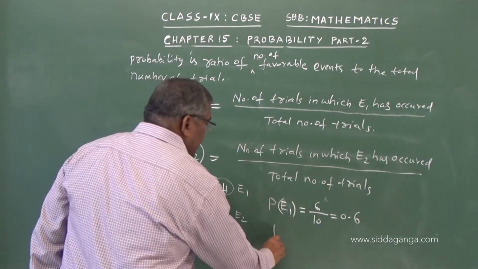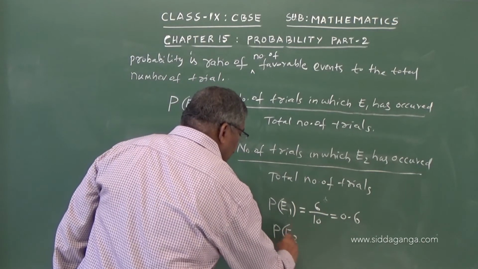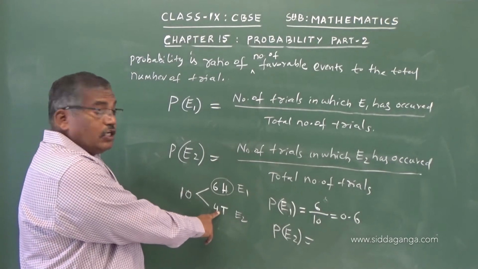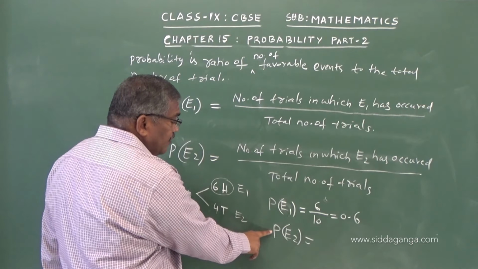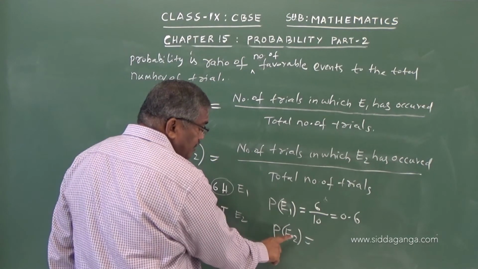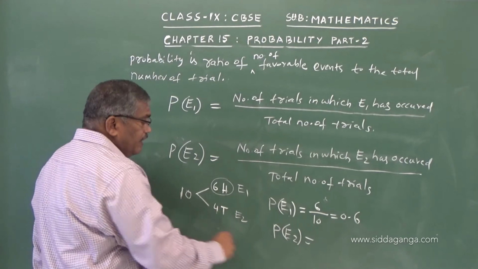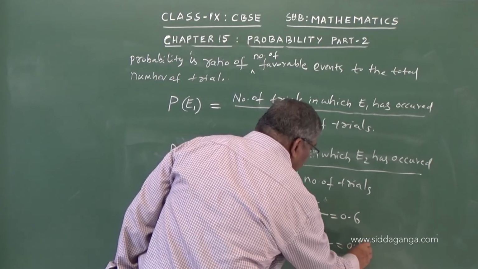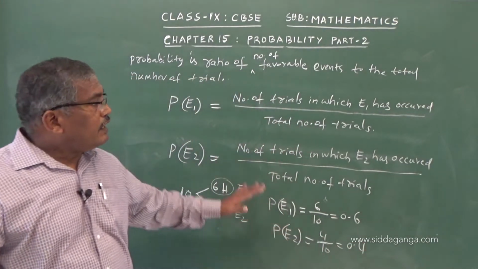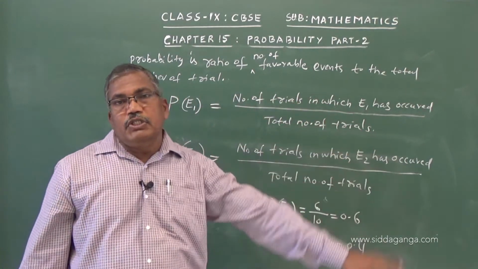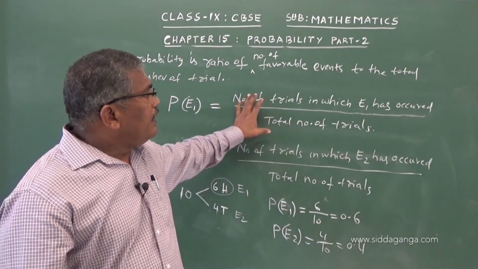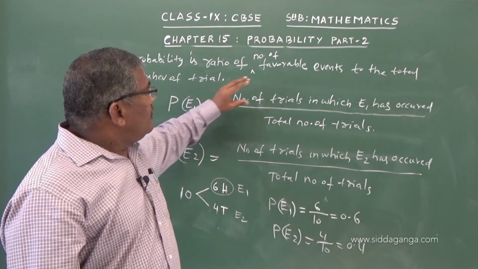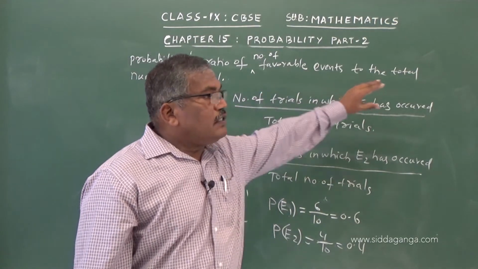And P(E2) in this case, E2 is getting tail on top, so the probability of getting tail is 4 divided by 10, which equals 0.4. This is how we have to calculate. This is one of the basic formulas which you use in almost all the problems. So remember this: probability equals the number of trials in which E1 has occurred divided by the total number of trials.